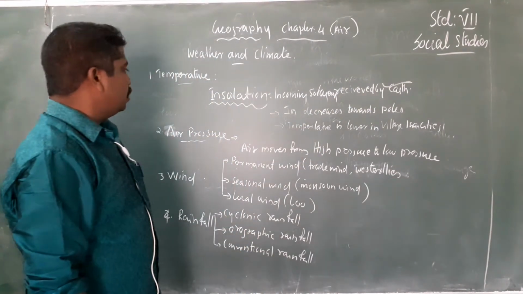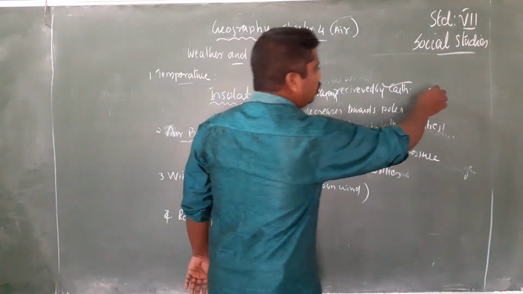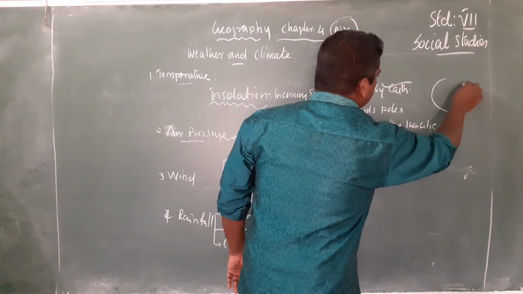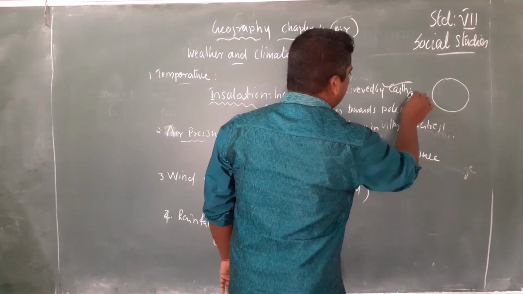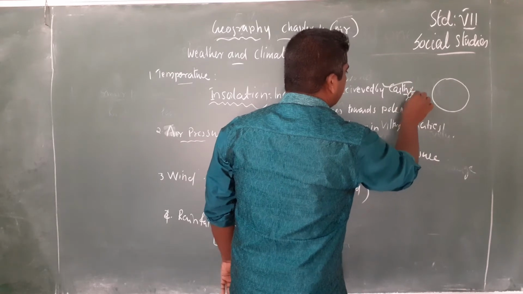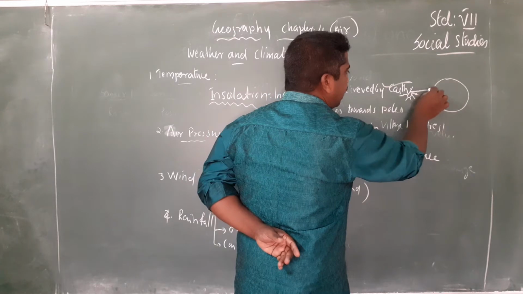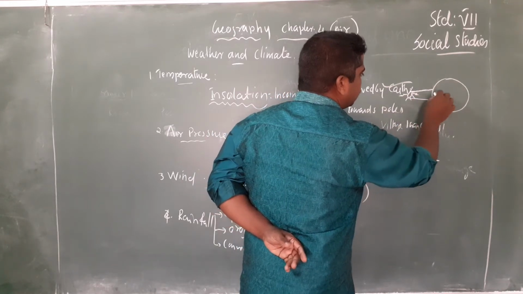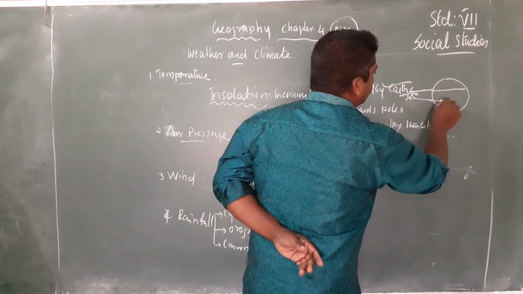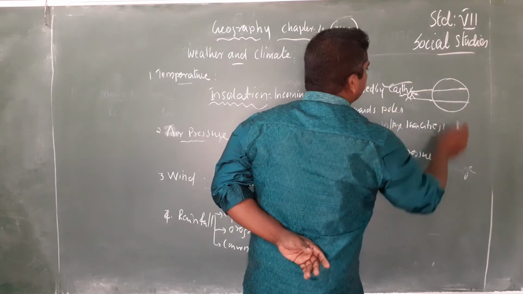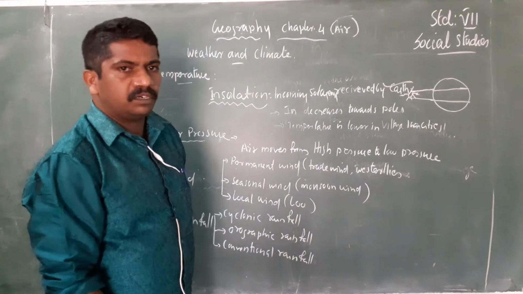Okay, let us see, children. This is our earth, this is the sun. Sunlight falls directly on the equator, that means the torrid zone.